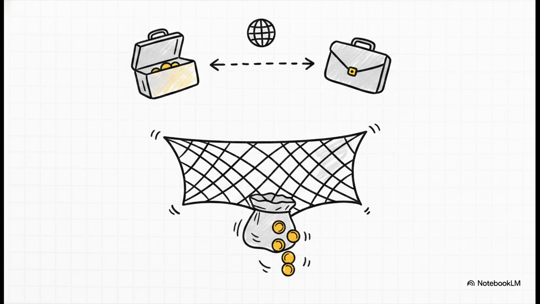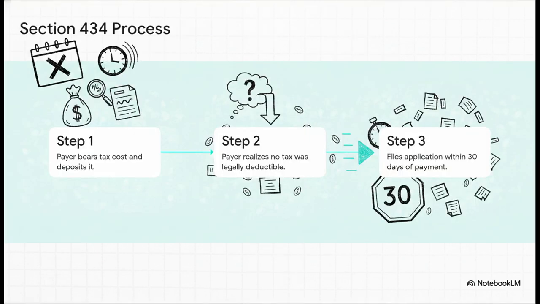If they later find out that a double taxation avoidance agreement actually exempted that income, well, Section 434 lets them claim that exact money back. But here is the catch, and it's a big one. You have an incredibly strict timeline to follow here as a deductor. You bear the tax, you realize the mistake, and then you have a highly compressed 30-day window from the date of payment to file your application. This is a strict compliance trigger that every single tax professional needs to be hyper-aware of.